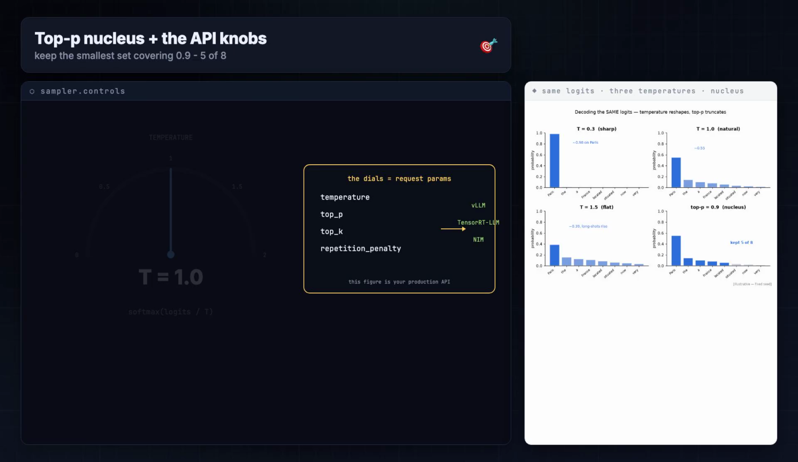And here is the candidate set. With top P at 0.9, we keep just the few tokens that together cover 90% of the probability, the shaded nucleus, and ignore the long tail. Every one of these dials is a request parameter on vLLM, TensorRT-LLM, and NIM: temperature, top P, top K. So this figure is your production API. We have controlled one model. Next, what happens when you make the model itself bigger? Scaling loss. See you there.